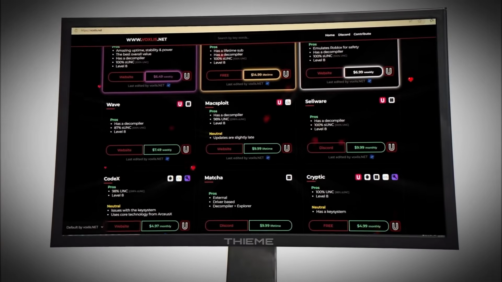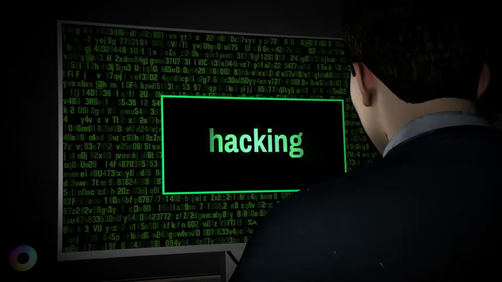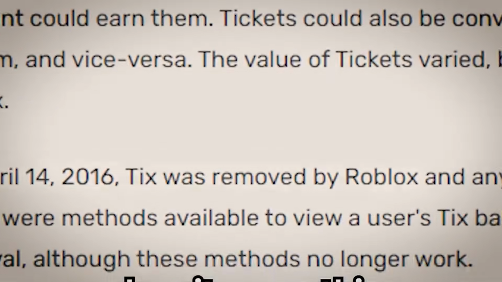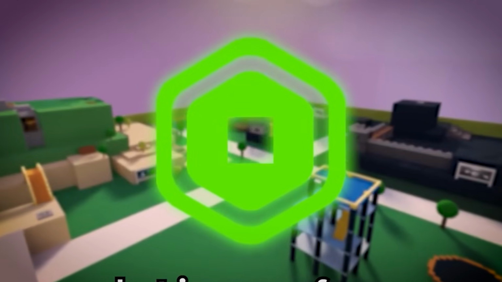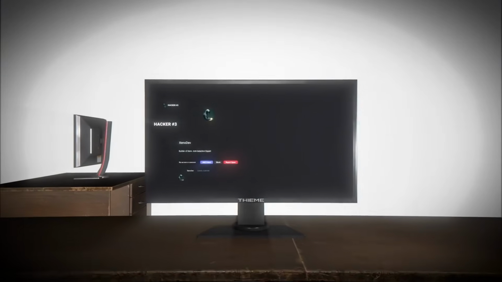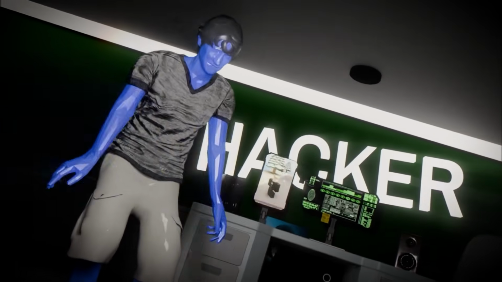Years later, a different kind of attack would show up, not through code, but through people. In August 2025, nearly 195,000 accounts were compromised in a massive phishing campaign disguised as a free Robux event. Users were sent a fake login page, and within less than 2 hours, almost 200,000 players lost access to their accounts. Roblox confirmed the breach and urged users to enable two-step verification. This was a new era. Hackers no longer targeted games, they targeted players themselves.